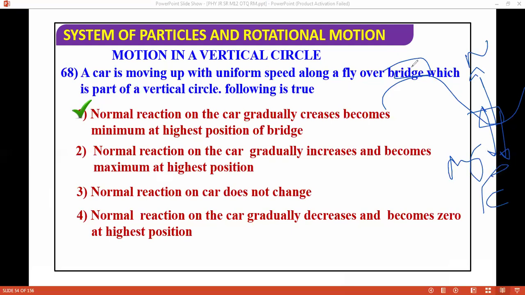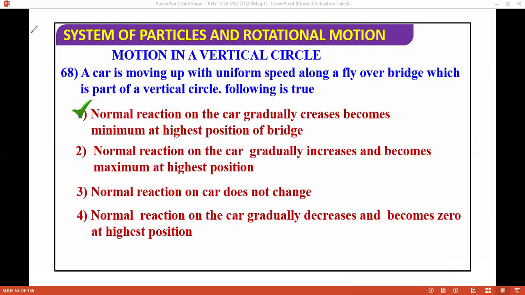But what's happening here? Normal is outward, centrifugal force is outward, mg is only downwards. That's why. So yeah, next question, I'm moving ahead.